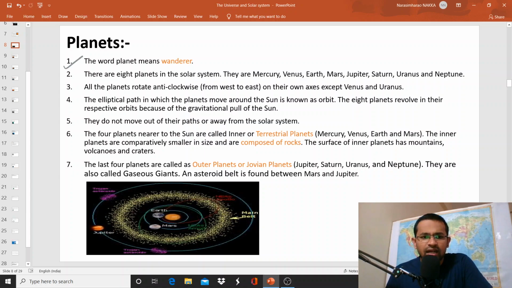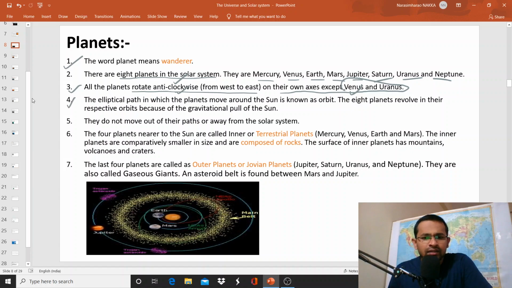And there are 8 planets in the solar system. They are Mercury, Venus, Earth, Mars, Jupiter, Saturn, Uranus and Neptune. All the planets rotate anti-clockwise, which means from west to east. Of course, it depends on the point of reference. On their own axis, except Venus and Uranus. That means Venus and Uranus move opposite to the direction of other planets.